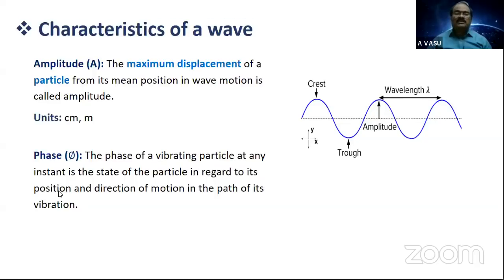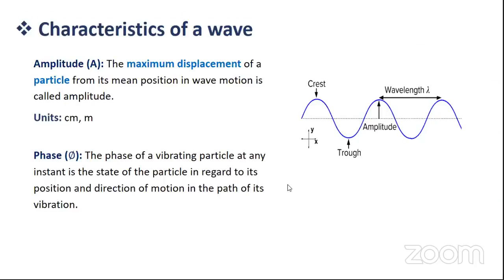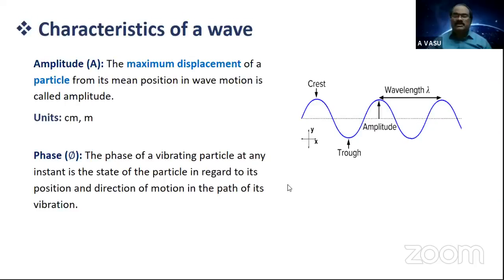From position, you can also estimate the magnitude, where it is located, the magnitude of the displacement, as well as its direction. Generally, this phase is related to, simply stating, the angular displacement of that vibrating particle at that instant. Therefore, generally the phase is expressed in radian.